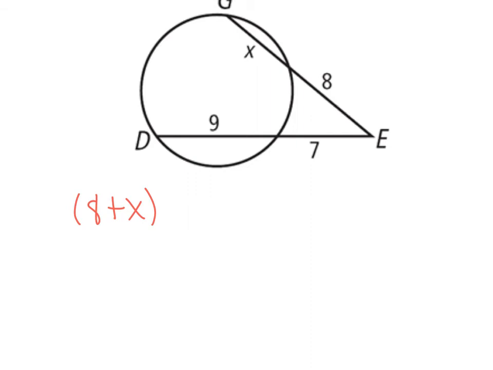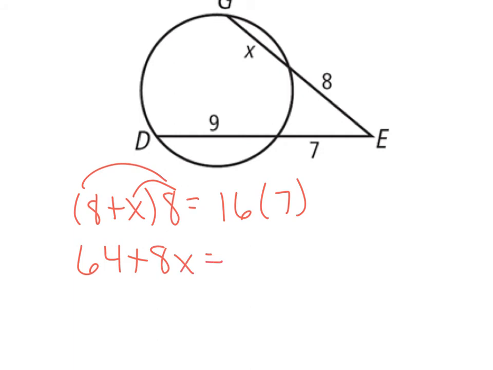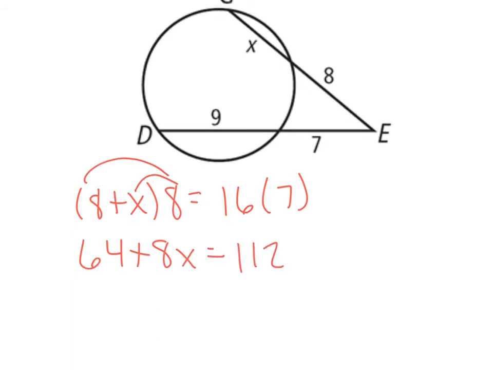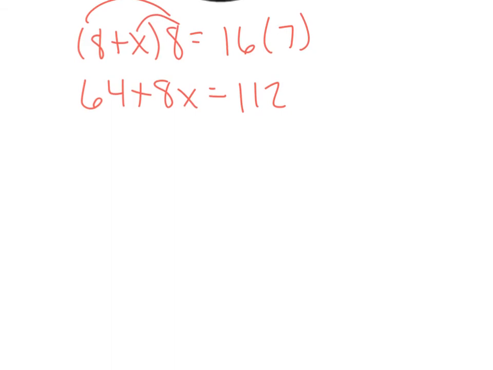And then that's times the outside part, which is 8, and that's equal to the whole thing, 9 plus 7, or 16, times 7. And when we go through this, we're going to distribute this 8 in, and we get 64 plus 8x is equal to 112. And then going ahead and solving for our x here, we get 8x is equal to 48, or x is equal to 6, and we're going to underline it because that's not the final part.